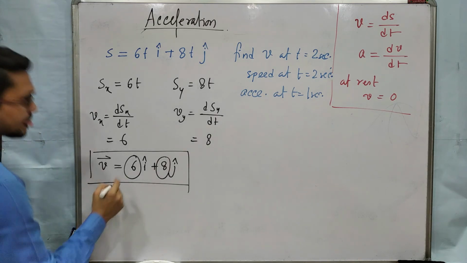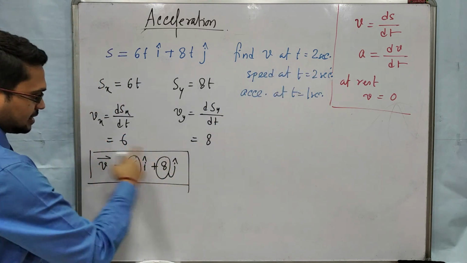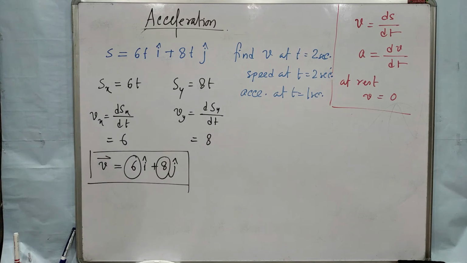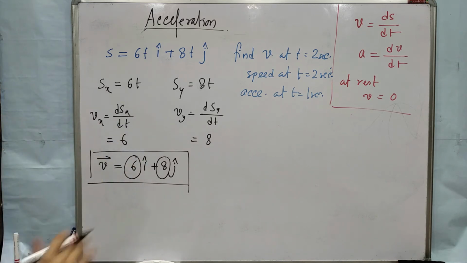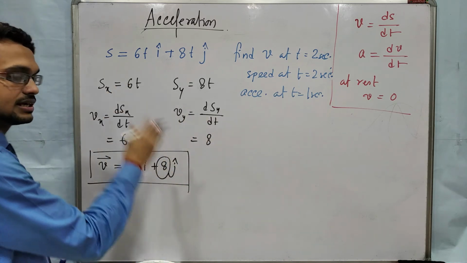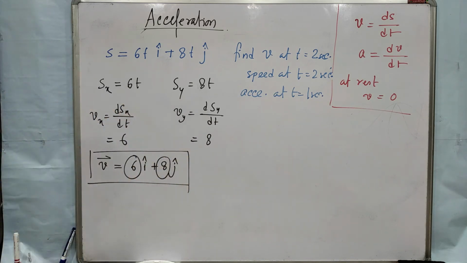So now speed at t equal to 2. So V, this equation is not depending on time, it is an independent of time equation. Okay, so there is no time, which means velocity is constant at any time. Okay, at t equal to 2, t equal to 3, t equal to 4, whatever the time is given, velocity will remain same.